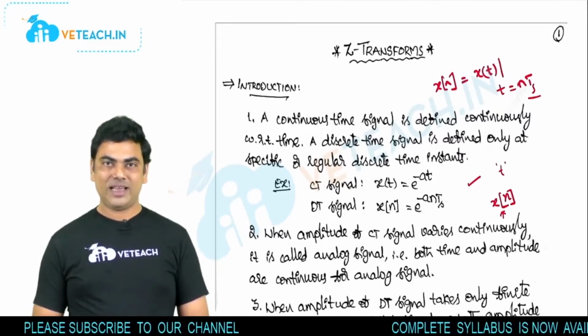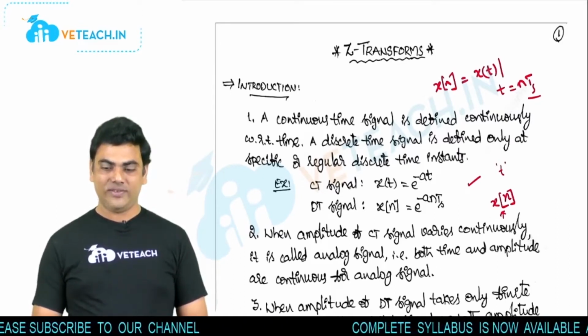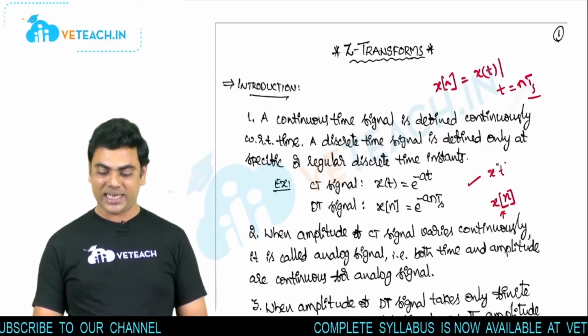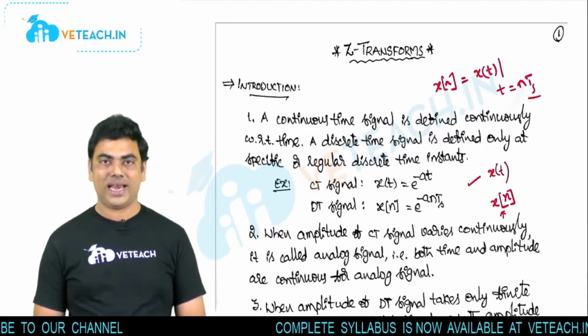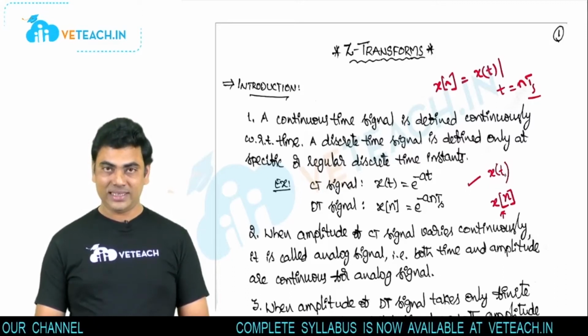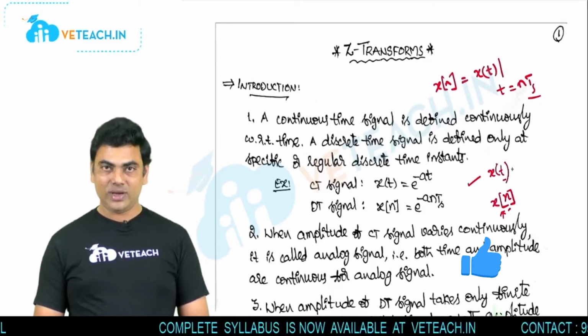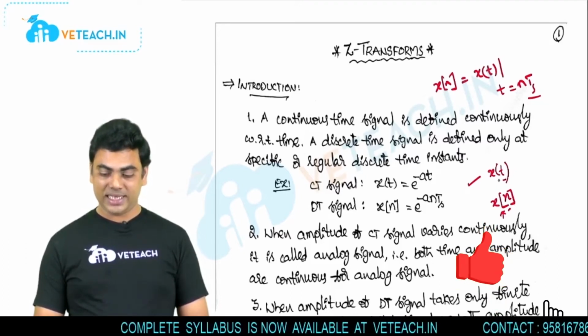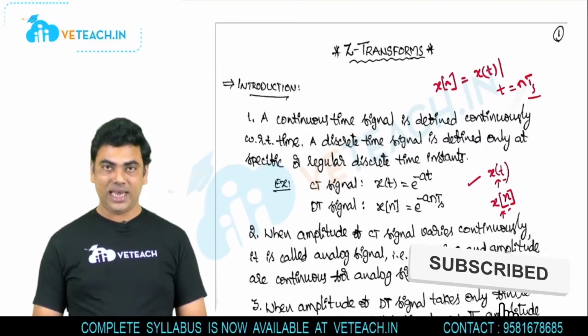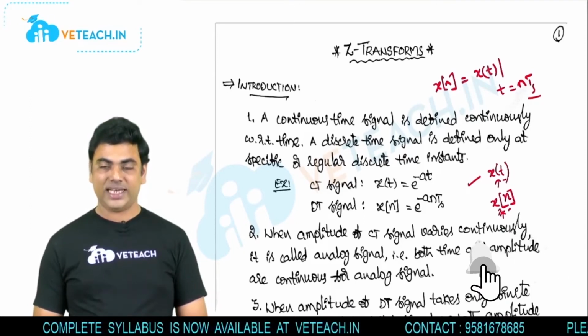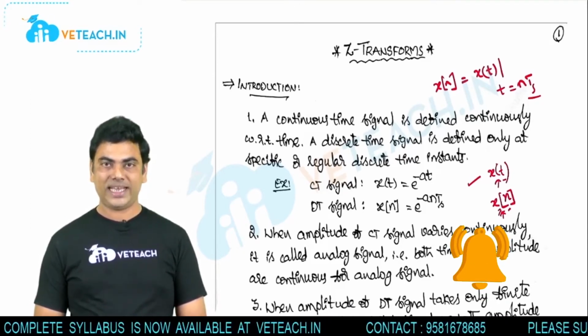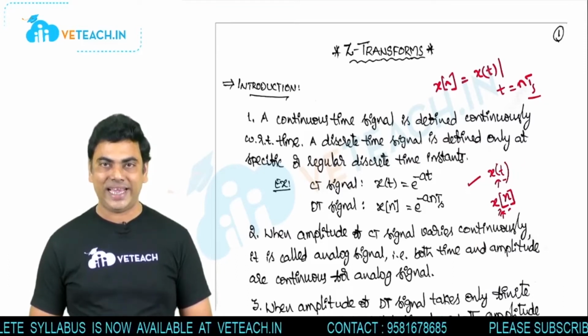Whereas in the continuous time signal, since t is continuously varying, we take the representation as x of t with parentheses. See here the difference: the time index is t here and n there. In the standard representation, we use parentheses for the continuous time signal and square brackets for the discrete time signal, in order to show that the n value is always an integer.